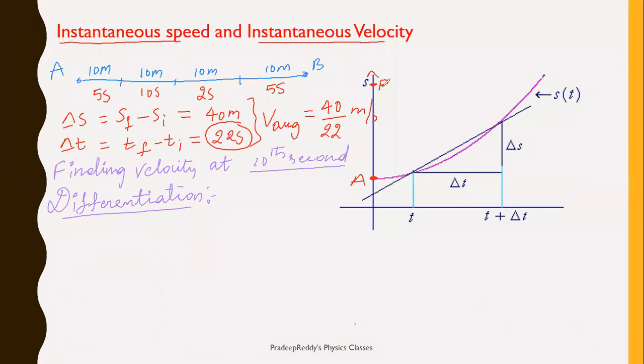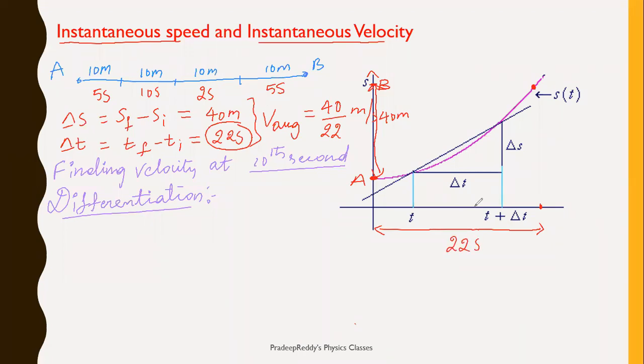and I name this position as B. Now what is this length? Length from A to B, which is chosen on the y-axis, it is 40 meter, right? And this is the 40 meter point on the y-axis. So on the x-axis it will be the total time which is used in traveling the journey from A to B, and this time is 22 seconds, right?